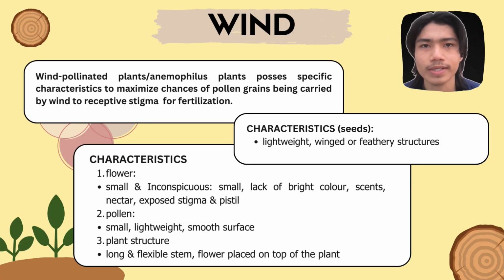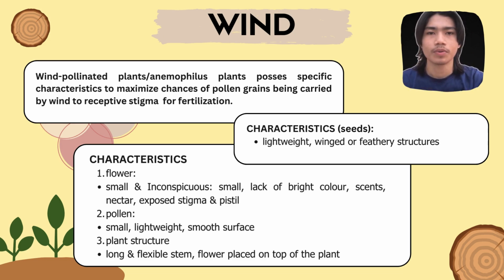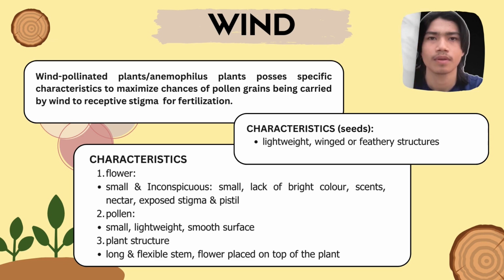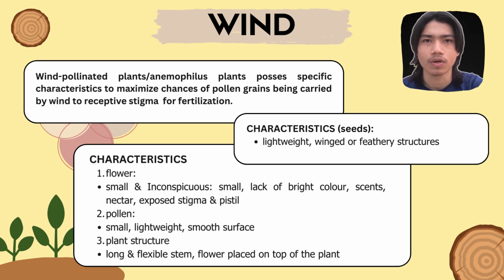Next, wind pollinators. Wind pollinated plants, or anemophilous plants, possess specific characteristics to maximize the chances of the pollen grains being carried by the wind to the receptive stigma for fertilization.